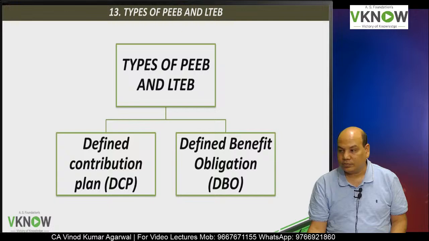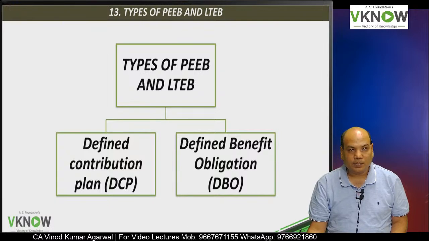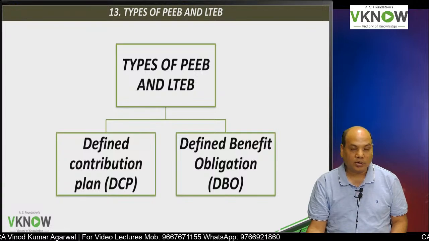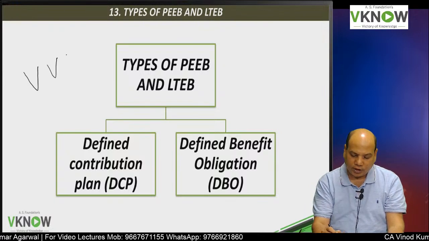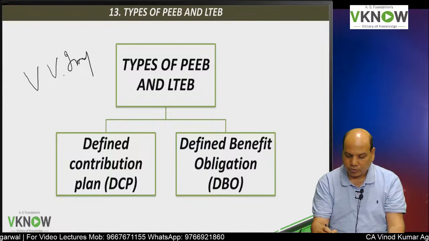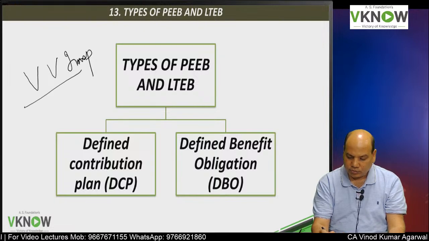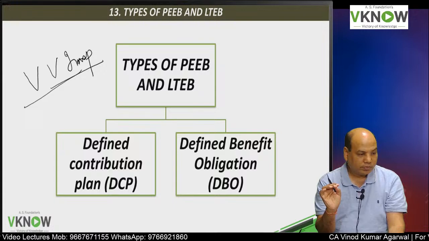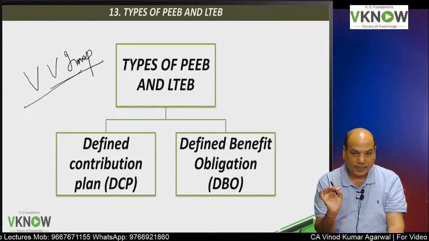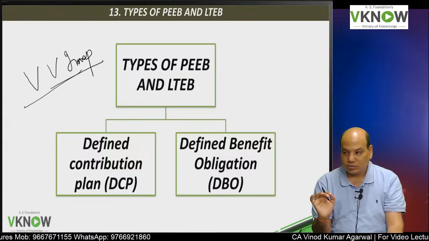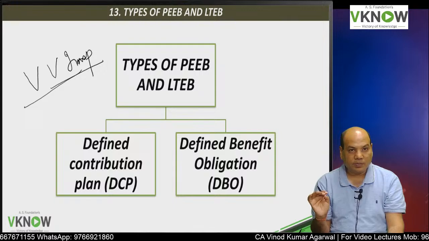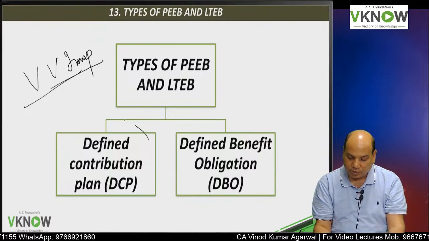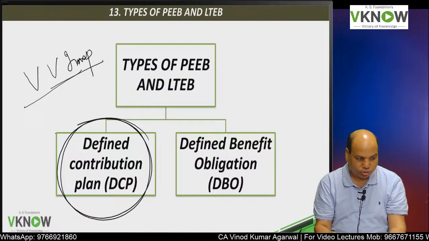What are the types of post-employment benefit plans? What are the types of long term employee benefit plans? For the purpose of accounting, very important, write down, and on that you will have a lot of questions. For the purpose of accounting and understanding, post-employment benefit plans and long term employee benefit plans are divided into two types.